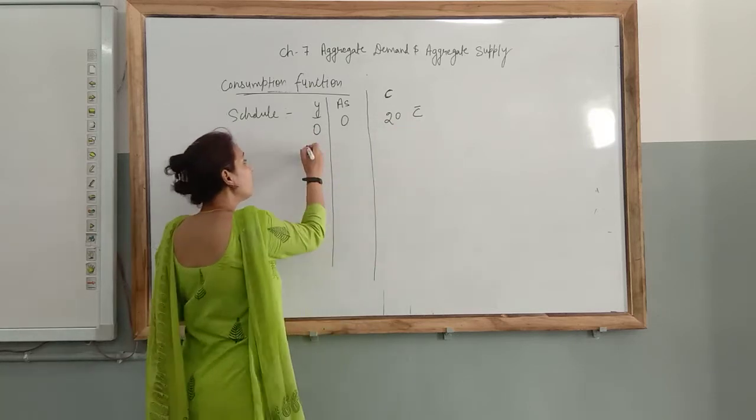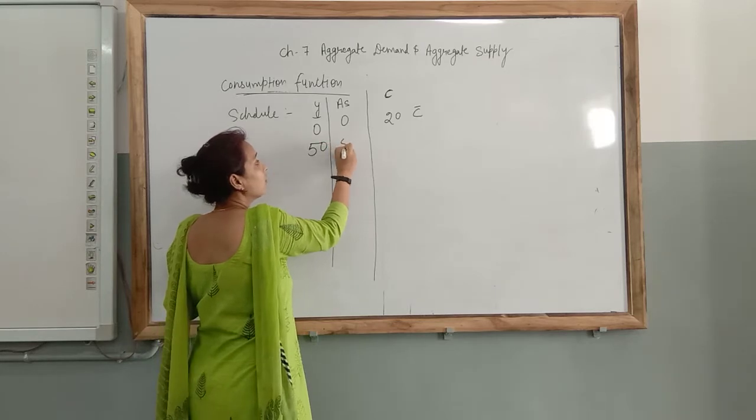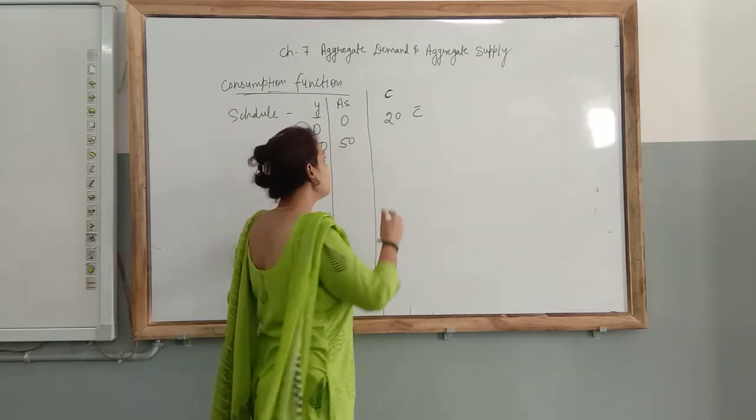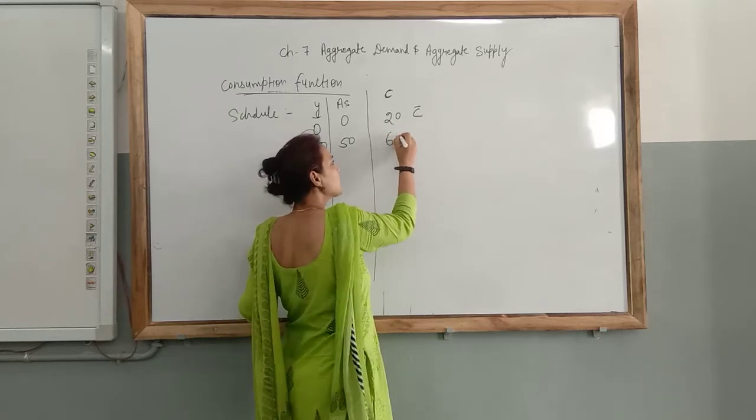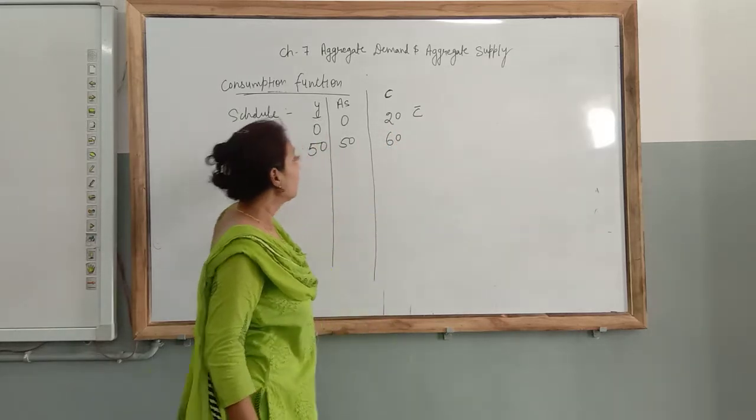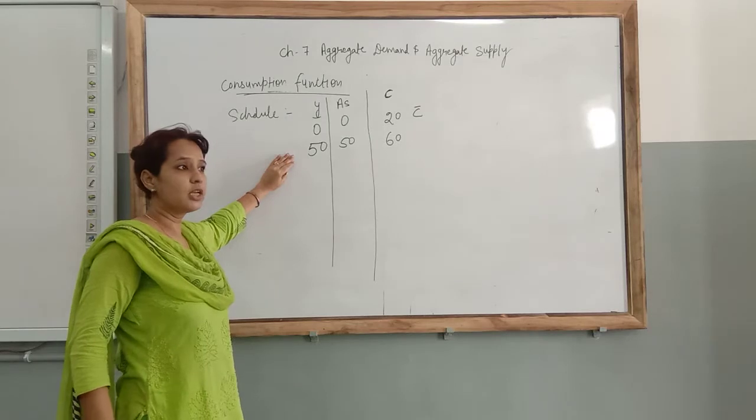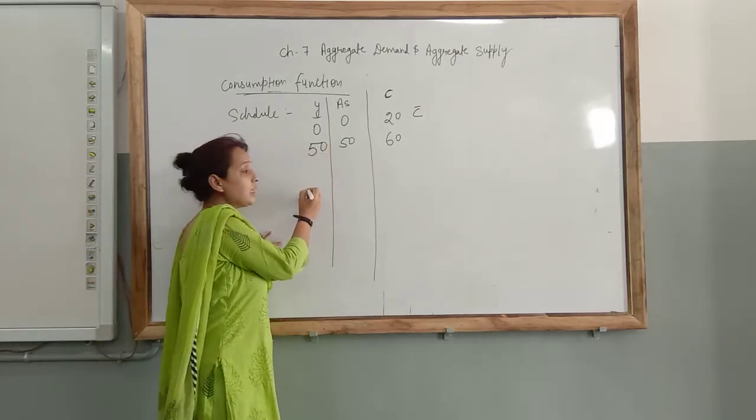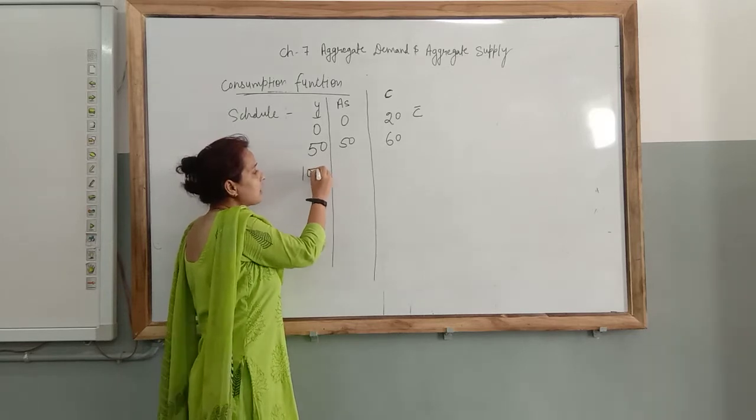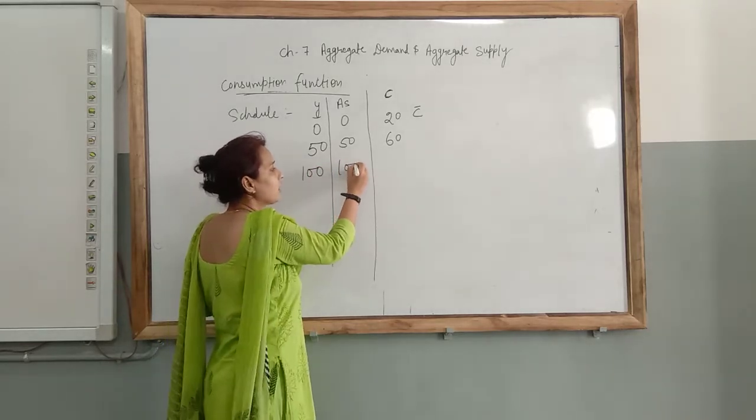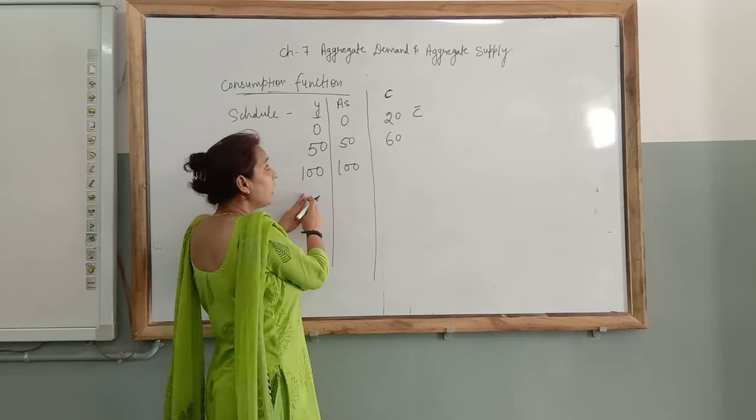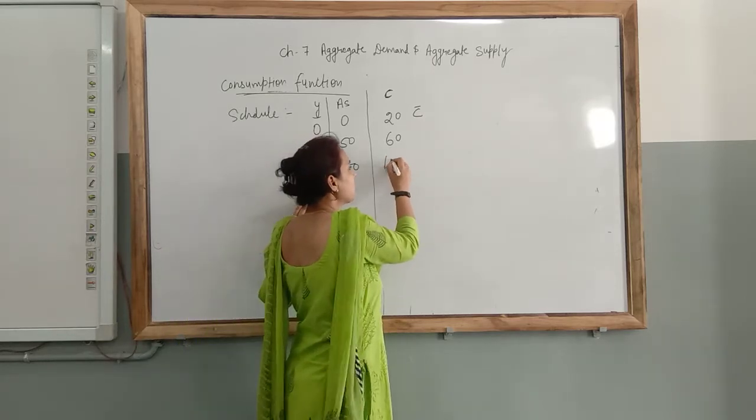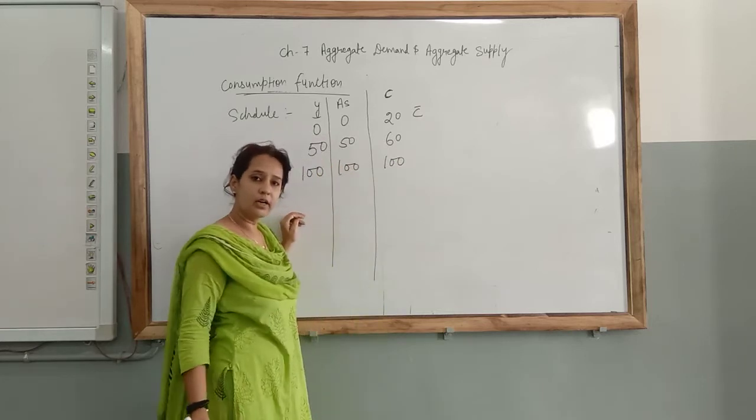Suppose your income increases, consumption will also increase. Suppose consumption increases to 60. Clear? Suppose again your income is increasing, increases to 100. Then also your aggregate supply will be the same. Then your consumption will also increase. Suppose it increases till 100.